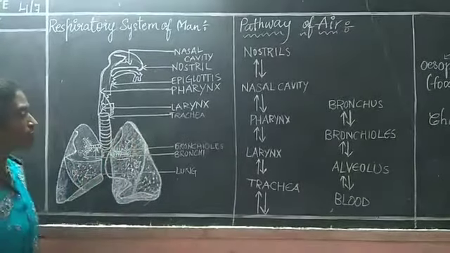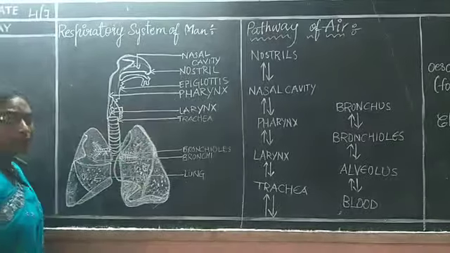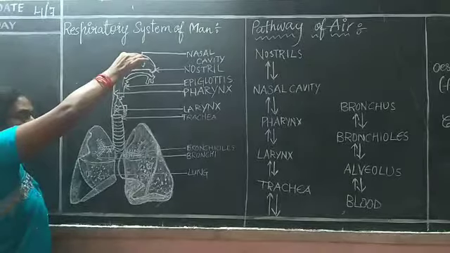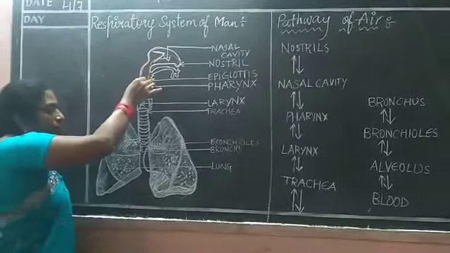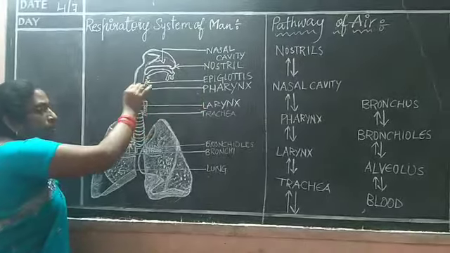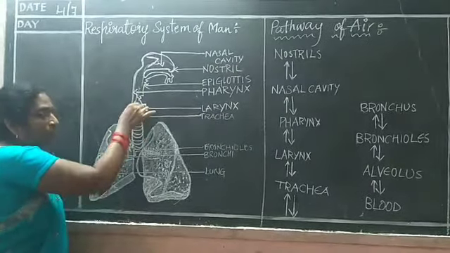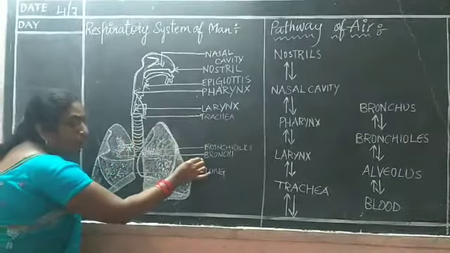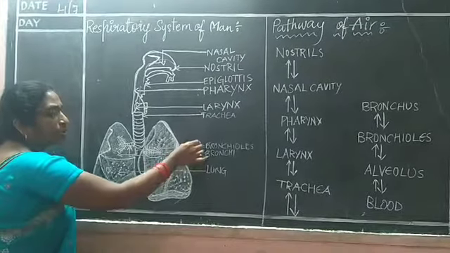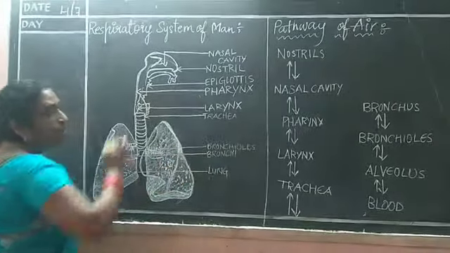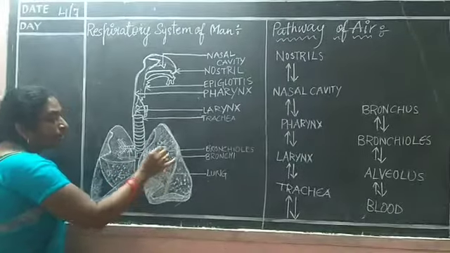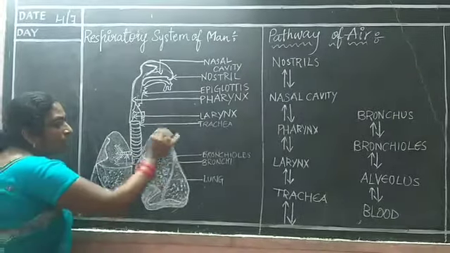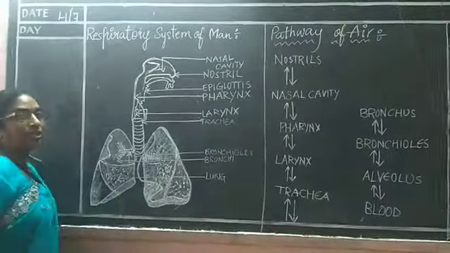Once again I am showing the parts, children. This is a very important diagram. Here the nostrils open into the nasal cavity. The nasal cavity opens into the pharynx. From the pharynx it opens into the larynx. The larynx opens into the trachea. The trachea opens into the bronchi. When they divide into branches, they are called bronchioles. Bronchioles are surrounded by the alveoli, and these alveoli exchange the gases. These three structures are present inside the lung.